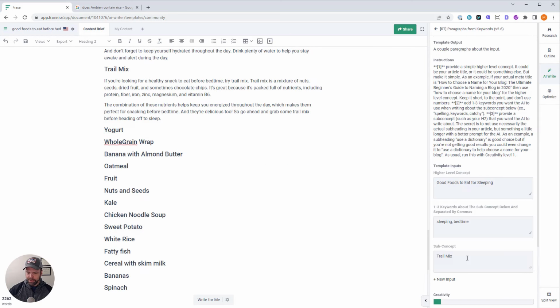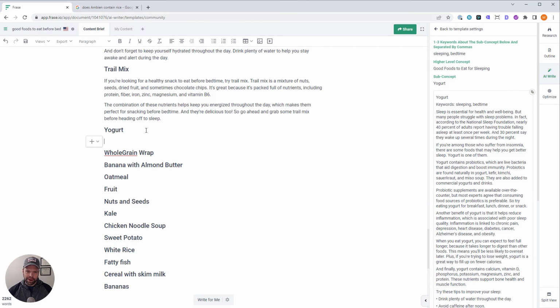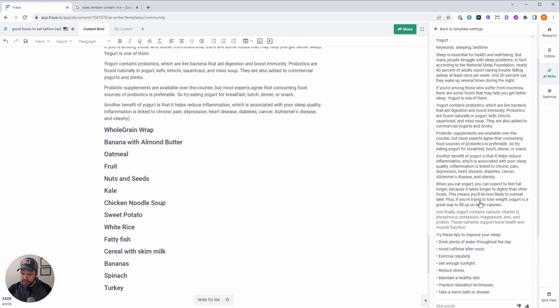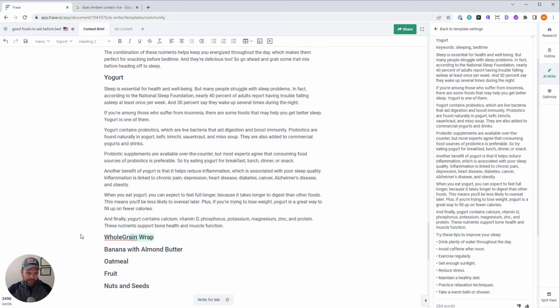Did not have a lot of knowledge on that. And if you're in a situation where you don't have a lot of knowledge on a particular topic, you can use the paragraphs from facts. The paragraphs from keywords is like the middle of the road. It's a little bit more guided for the AI than the paragraphs from scratch, but not as guided as the paragraphs from facts. So if you really need to help the AI out, wow, this is really good, then you can use the paragraphs from facts.